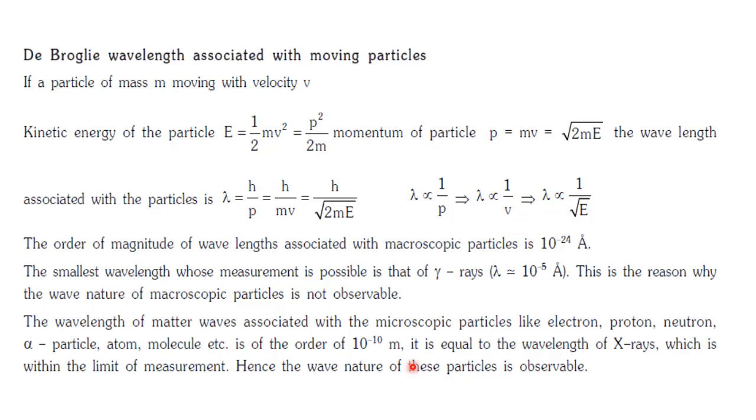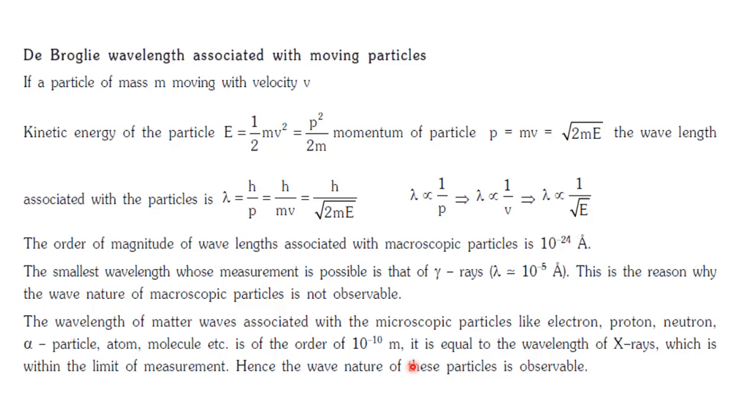So now the question arises, what about any particle? What about microscopic particles or macroscopic particles? Is de Broglie's hypothesis valid for any particle?